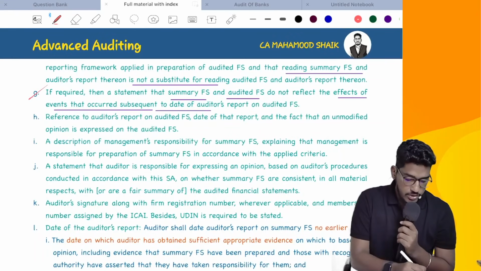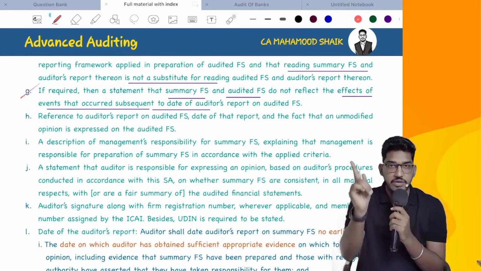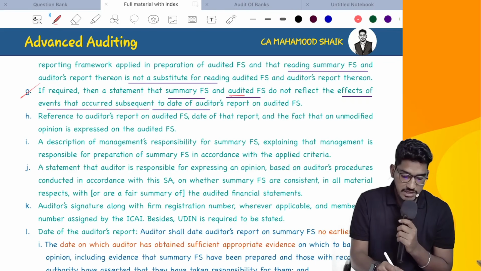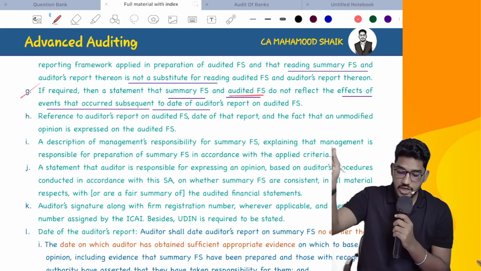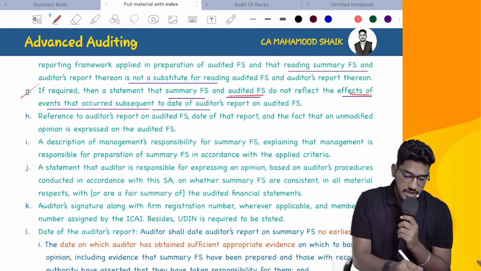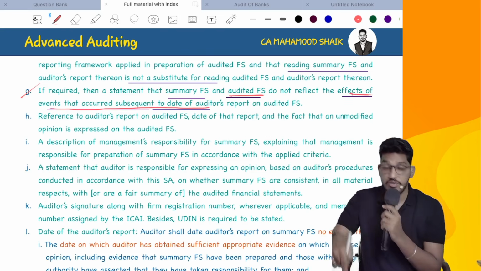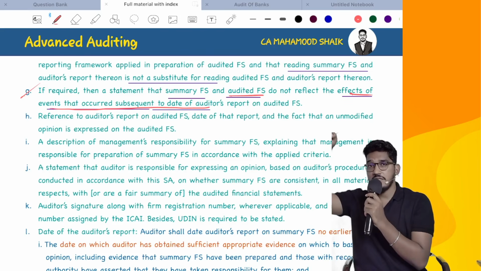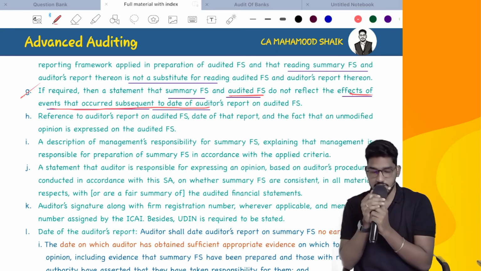Next. In your audit report, you also have to include, if required, a statement that the summary financial statements and audited financial statements do not reflect the effects of events that occurred subsequent to the date of auditor's report on the main financial statements, not on summary financial statements.